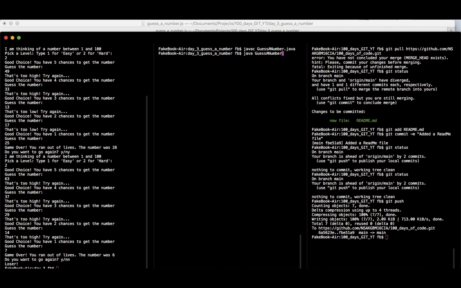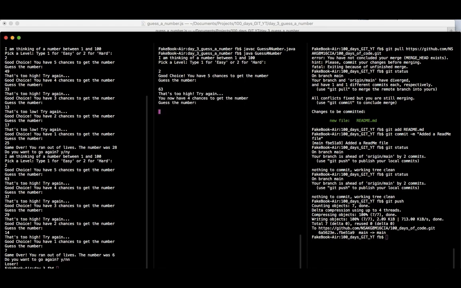This time without the dot java extension, right? So I'm thinking of a number, pick a level. As usual, we like picking the hard one. Good choice. You have 5 chances to get the guess. So guess the number. I'm going to go with 63.